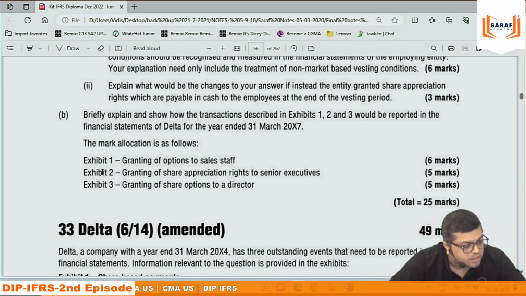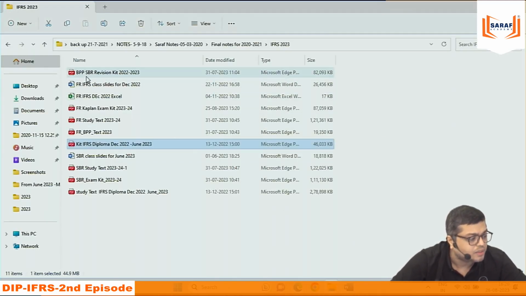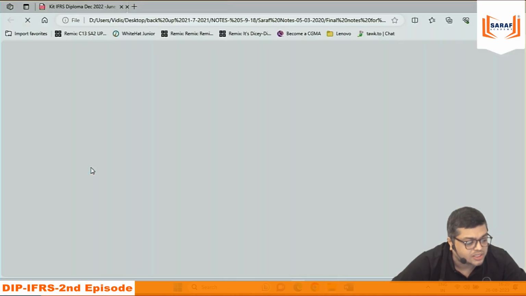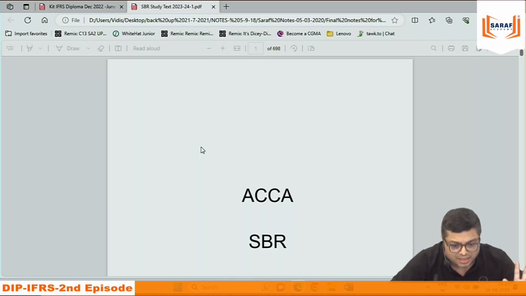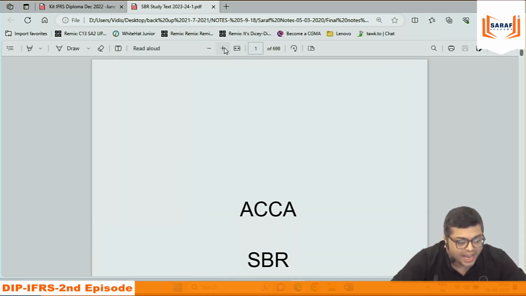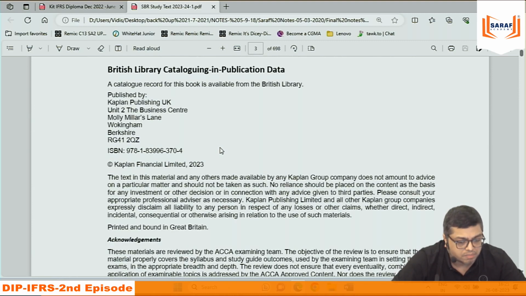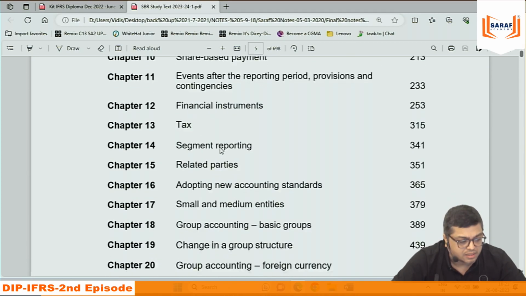And in this page, either this question or this question are employee fair value of one right and all that. Share based payment question. Suppose you don't want to do the questions from here, because I generally like to solve the questions from the SBR study text. SBR study text. This is another book. You should not be doing questions from all the books, not a mad. From any book, 1 or 2 questions we should try. But which book? You need to select. I will select this book because this is a much better way, explanations are written. That book I generally don't like.